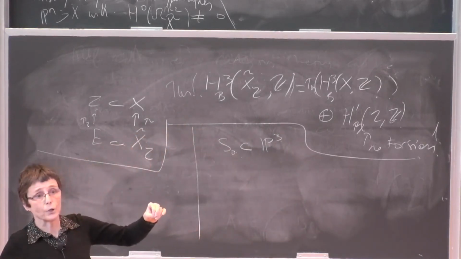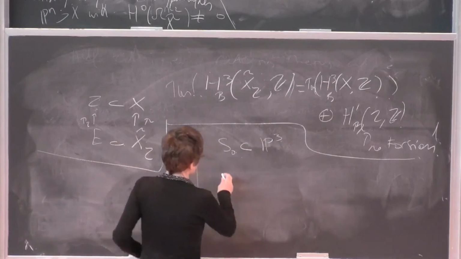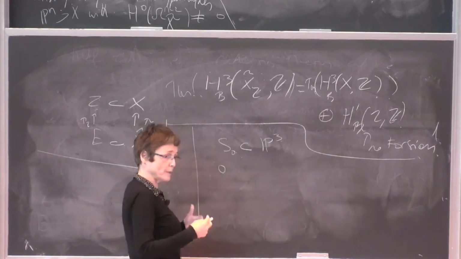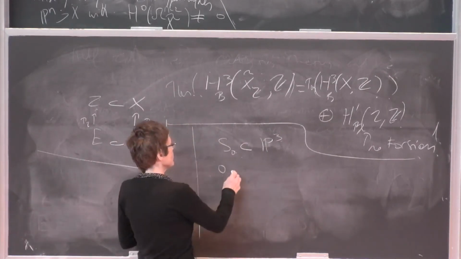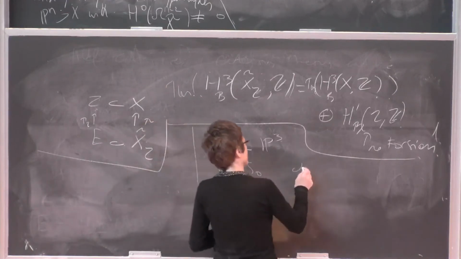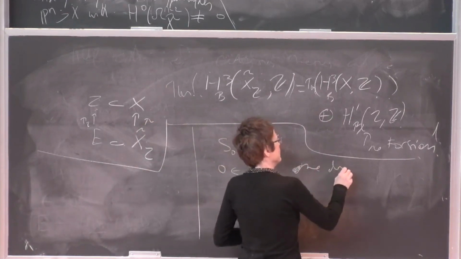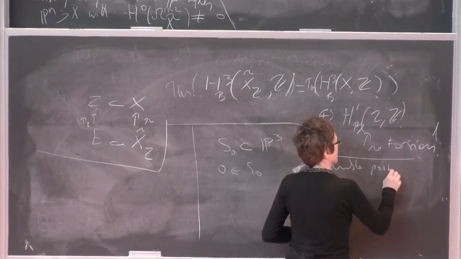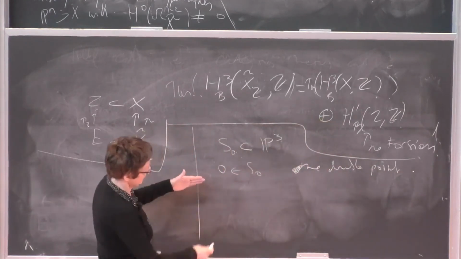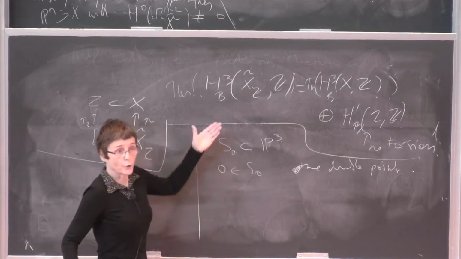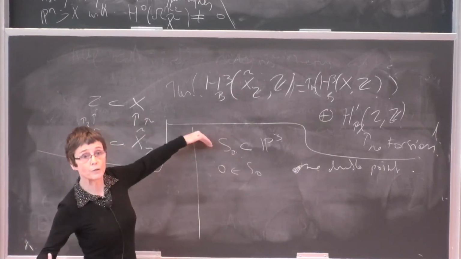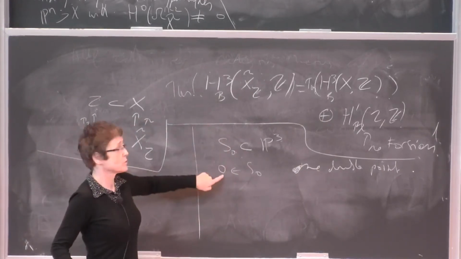It has these 10 double points. And they should be arranged in the following way. So you choose one double point. And then you can project your surface to P2 from this double point.